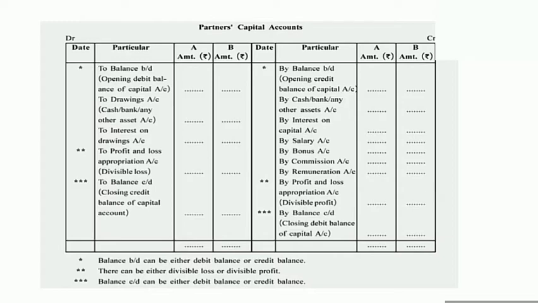There will be a difference in the account, and that difference will be known as the closing balance of the partner's capital account. We can also write it in the column as closing capital. Okay, now we are going to learn about the fixed capital account method.